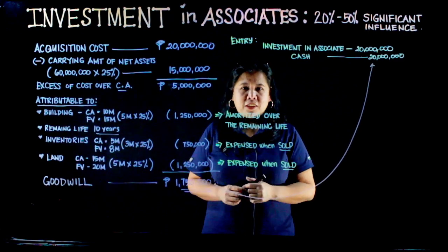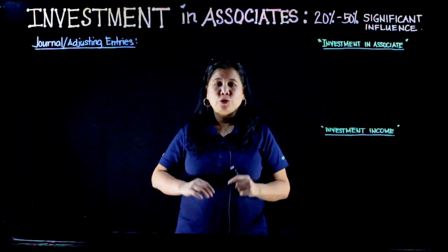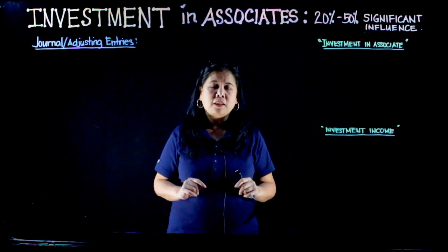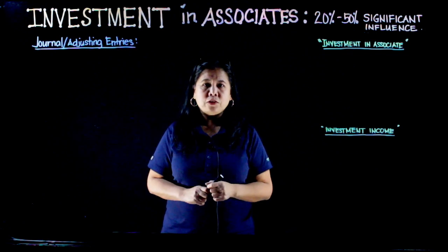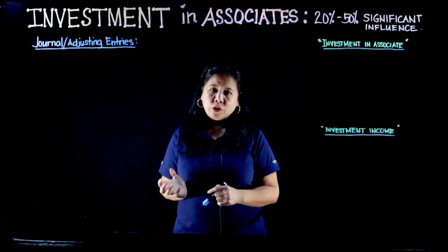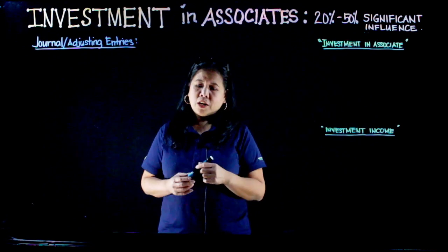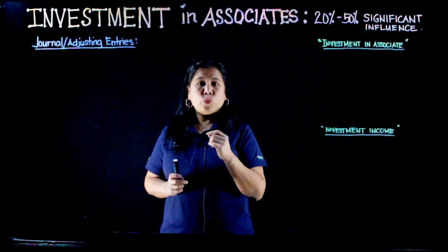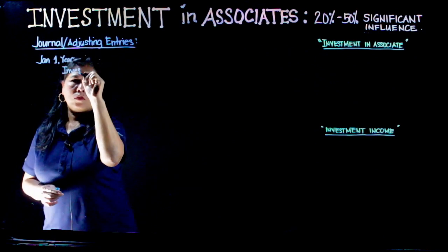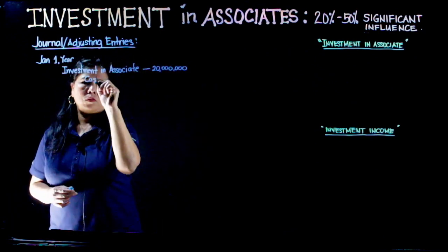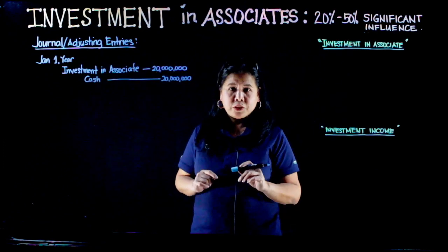Ganito ang magiging entries natin sa books ni Crunch Company. Okay, so pag-usapan naman natin ang journal entries at adjusting entries natin dito sa practice questions na ito. So, on the transaction date, on January 1, year 1, ang magiging entry natin nung pinurchase ni Crunch Company itong 25% outstanding ordinary shares of an investee paying 20 million. Ang entry natin dyan ay debit to investment in associates of 20 million and credit to cash of 20 million.